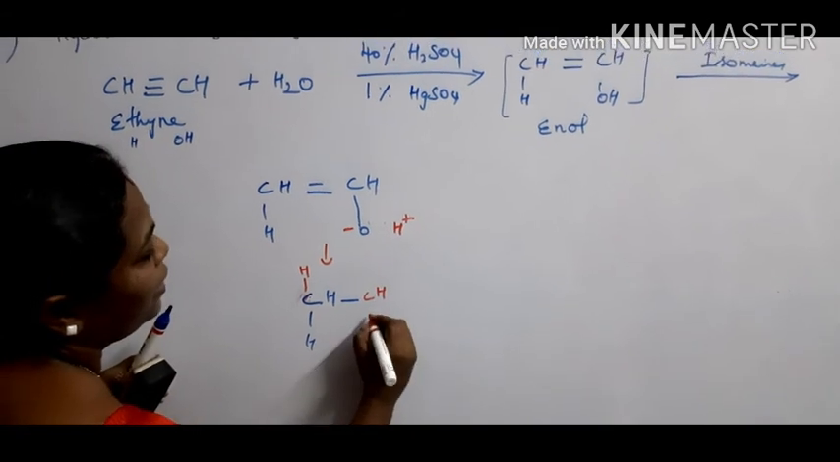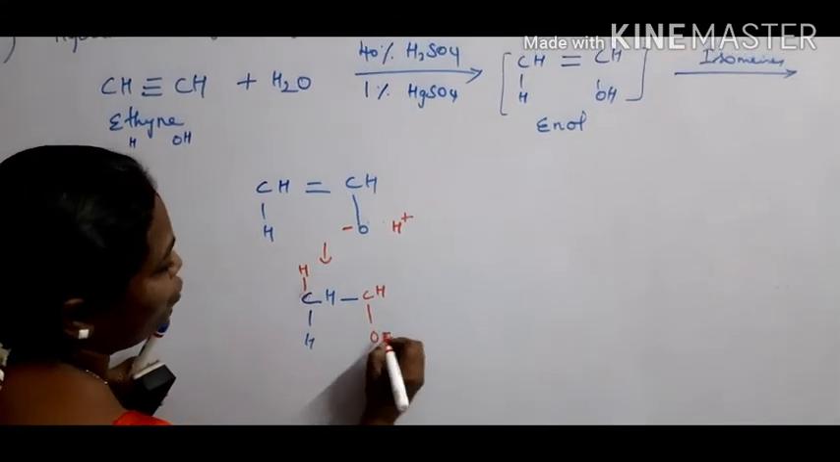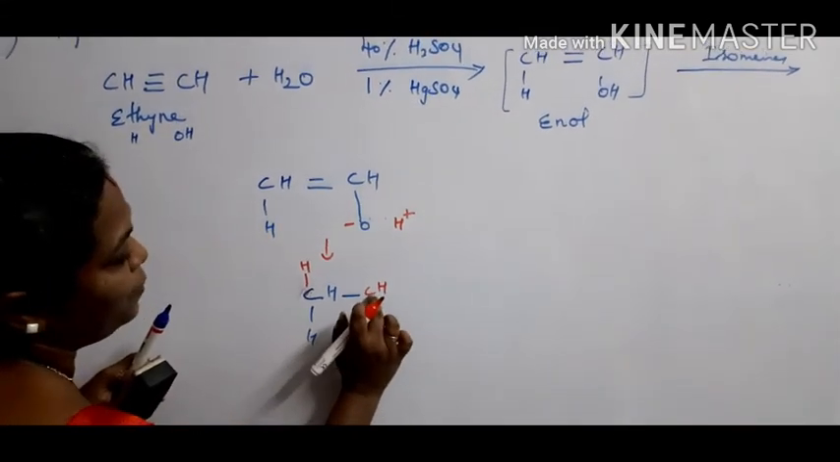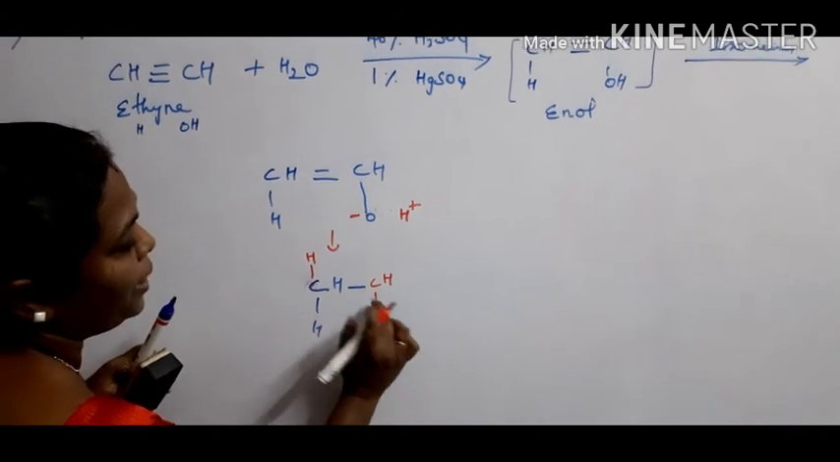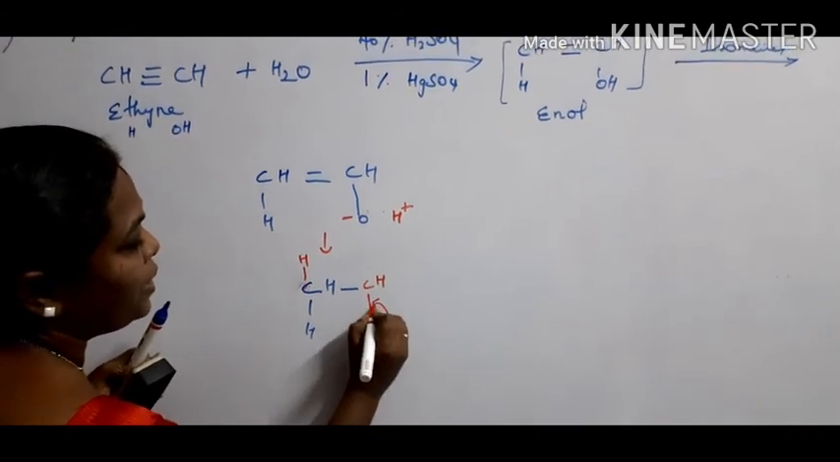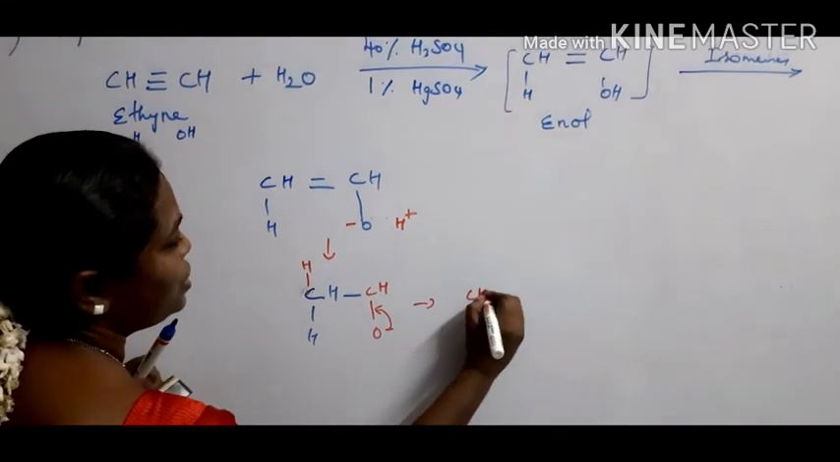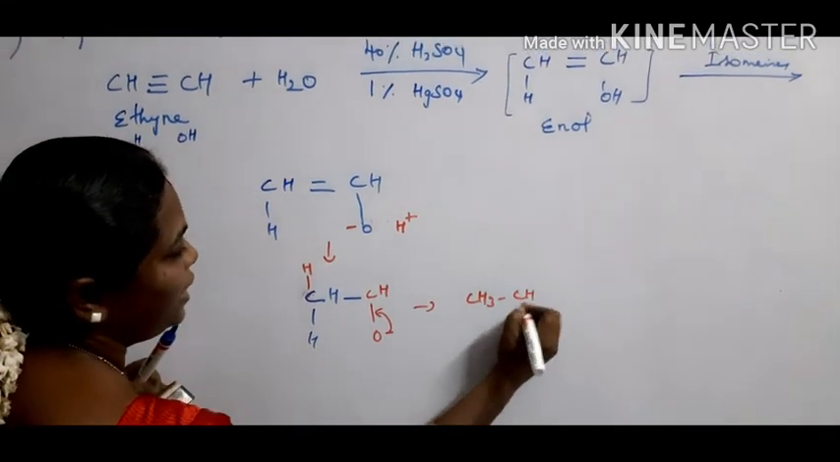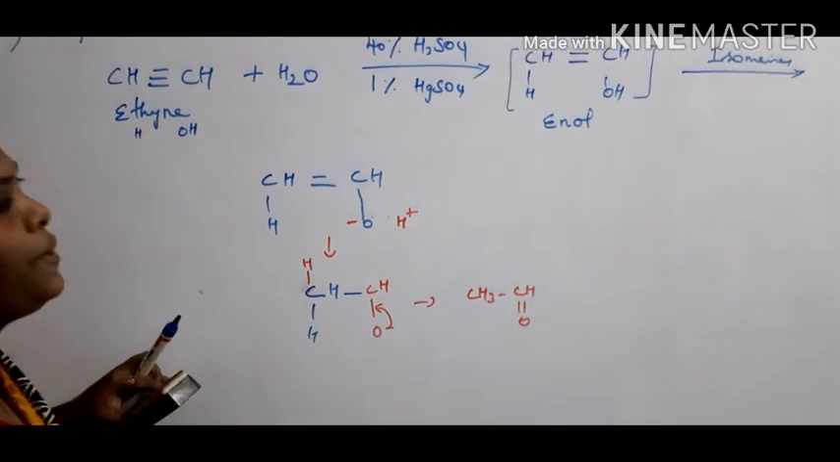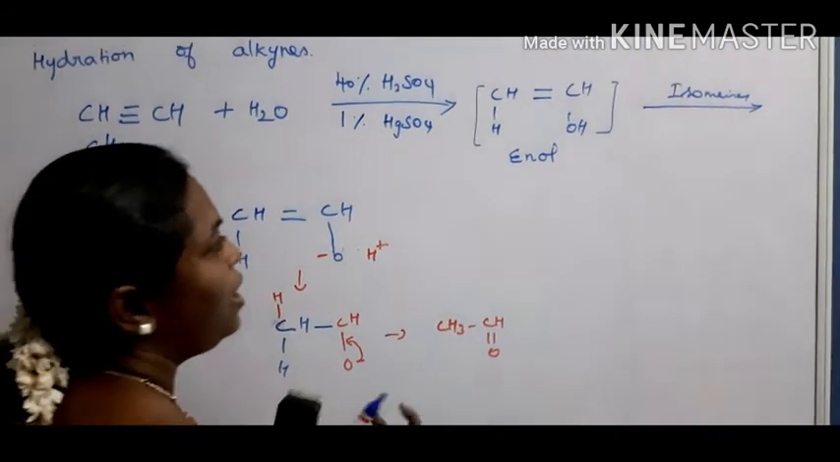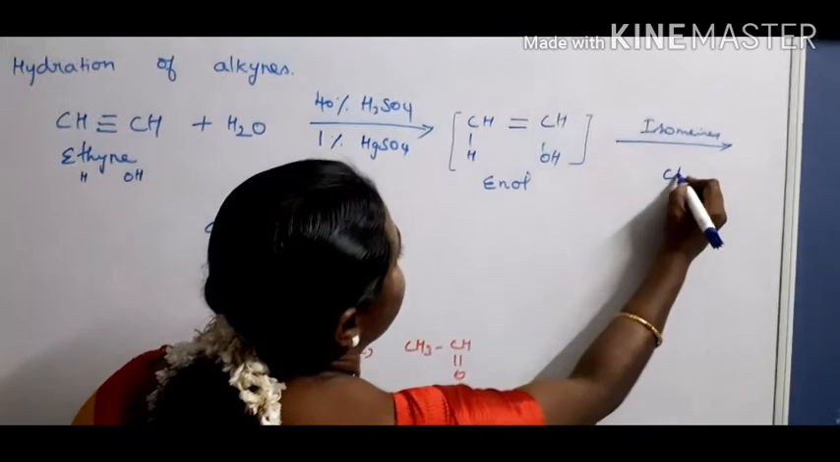CH. Here it has O minus. Therefore, here the valency of carbon is considered to be only 3: 1, 2, 3. Therefore, this one takes part in bond formation. It forms now CH3, CH, double bond O. That means acetaldehyde is formed here. What's the product now? CH3,